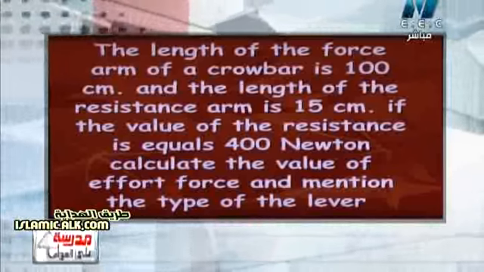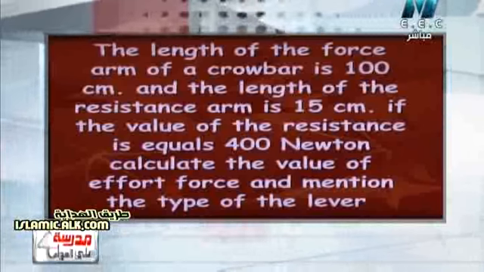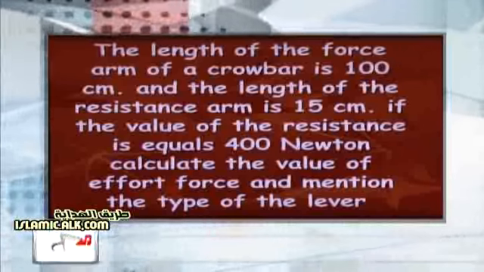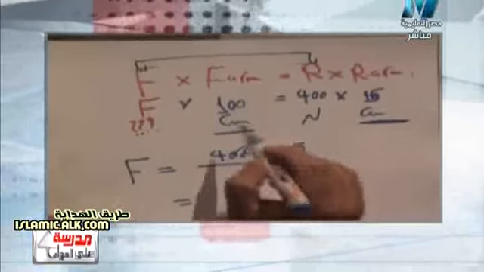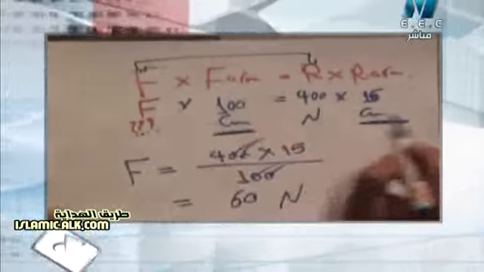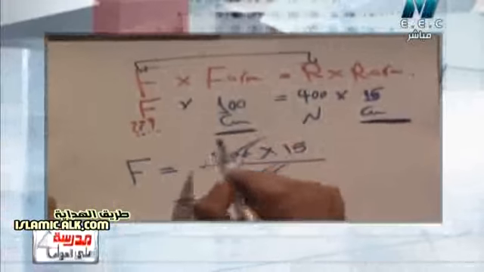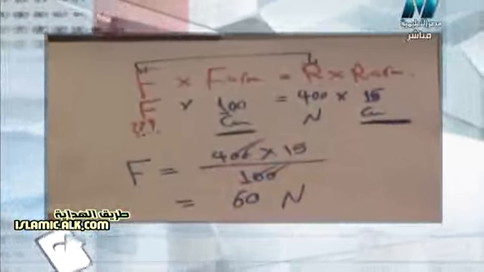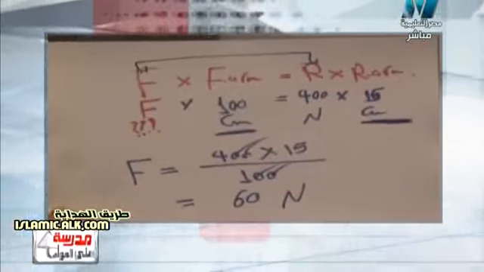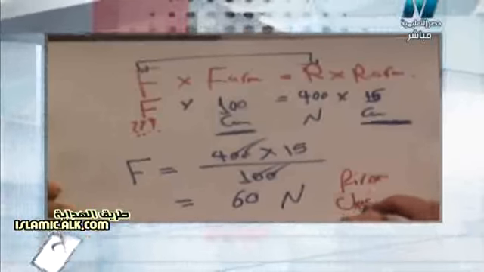Let's look together at answering this problem. I have effort force arm 100 centimeter, resistance arm 15 centimeter. Which one is longer, effort force arm or resistance arm? Surely it will be effort force arm. So if effort force arm is longer than resistance arm, it may be a second class lever or a first class lever. But the question says again it's a crowbar, so surely it will be the first class lever. So we can write at this problem, it will be the first class lever.